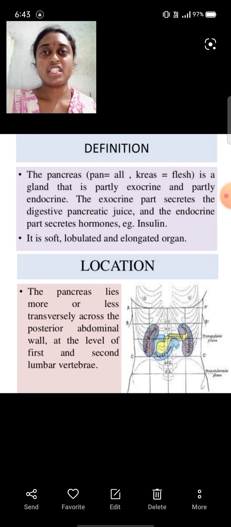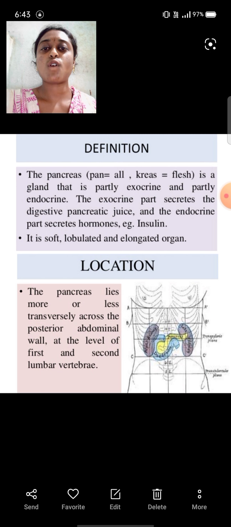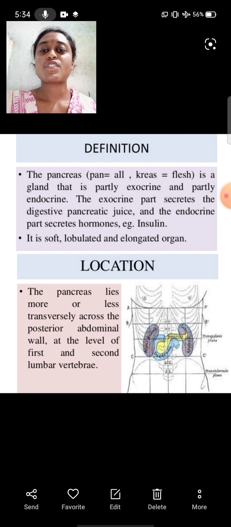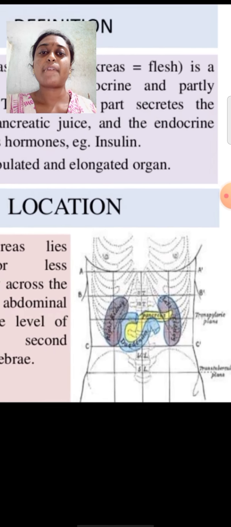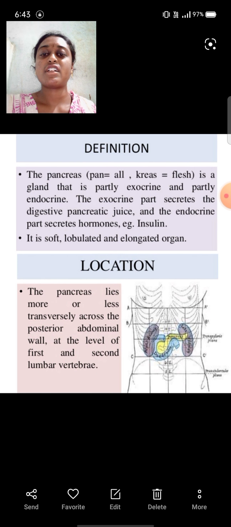Example, insulin, which is secreted by beta cells. The pancreas is a soft, lobulated and elongated organ. Next, location: the pancreas lies more or less transversely across the posterior abdominal wall at the level of the first and second lumbar vertebrae. See here, the pancreas is located at the level of the first and second lumbar vertebrae.